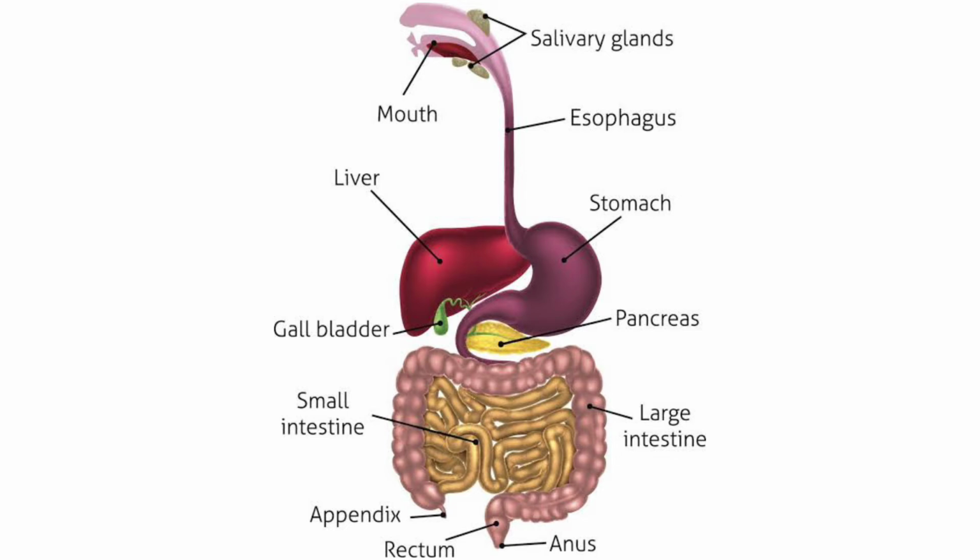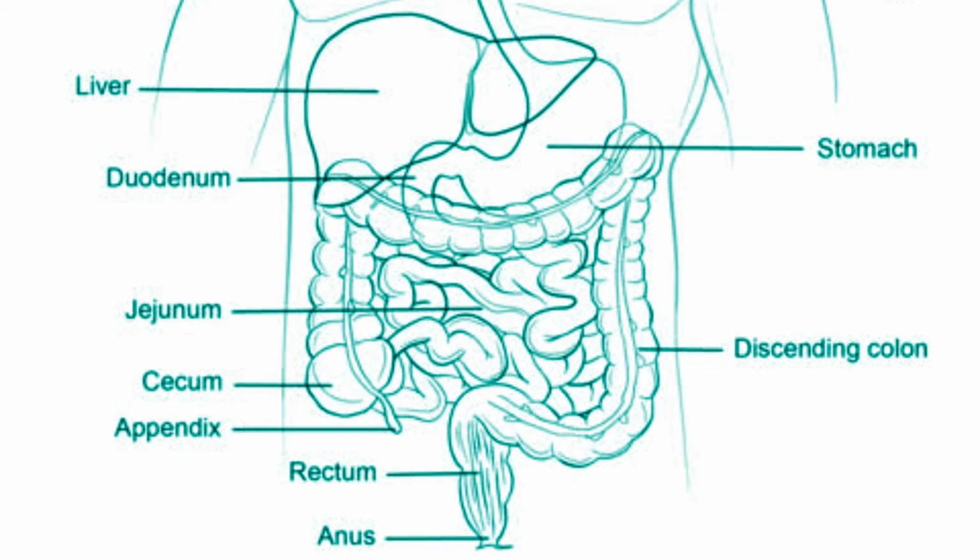Then after reaching the small intestine, the inner layer of the small intestine contains villi. I will tell about villi in another period. Villi absorb the food. The villi are covered with millions of small blood capillaries, which absorb the food material digested in the small intestine, and the blood carries all the nutrients which are digested properly to all the body cells.